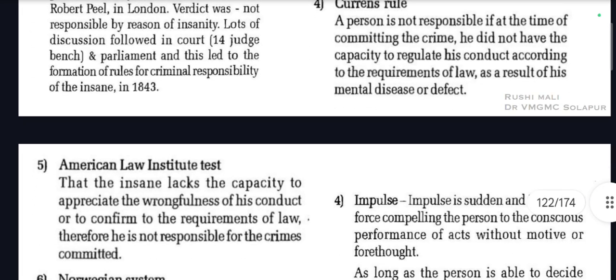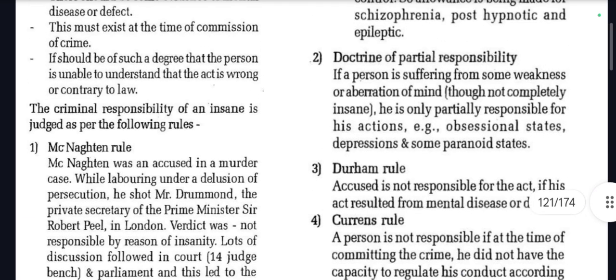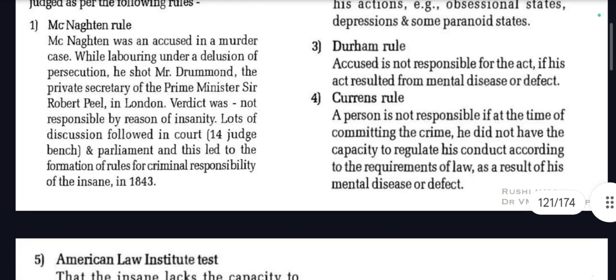So, what are these? These are nothing but the following rules under which the criminal responsibility of an insane person is judged. Number one was Macnaghten rule. Number two is doctrine of partial responsibility. Number three is Durham's rule: the accused is not responsible for the act if his act resulted from mental disease or defect.